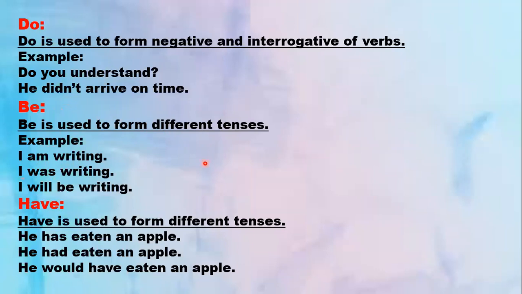Okay. Have. Have is used to form different tenses. So basically have and be, they more or less do the same work. For example, he has eaten an apple, he had eaten an apple, and he would have eaten an apple. So what is it doing? It is telling the three different tenses. One is present, one is past, and one is future. So do you all understand what the auxiliaries are?